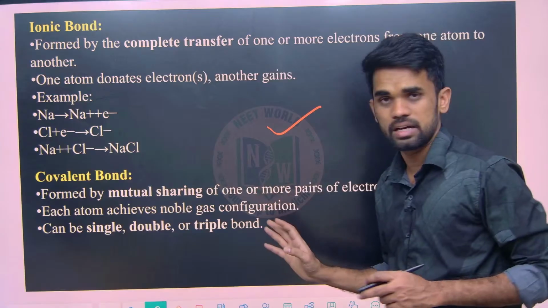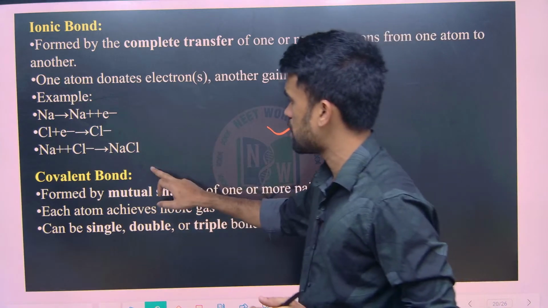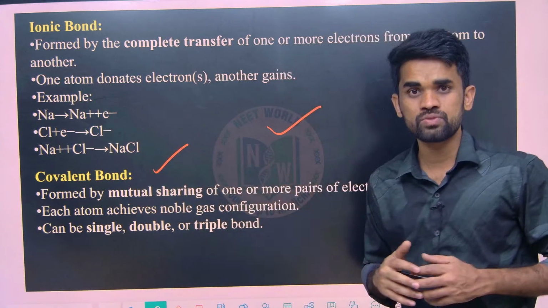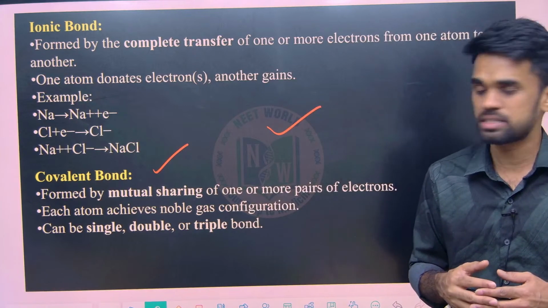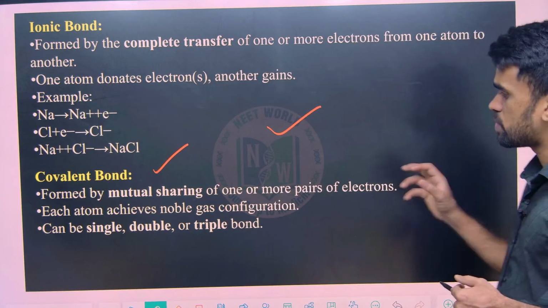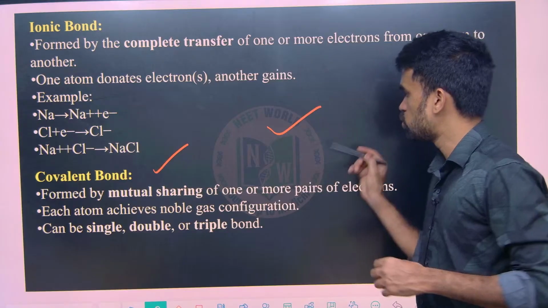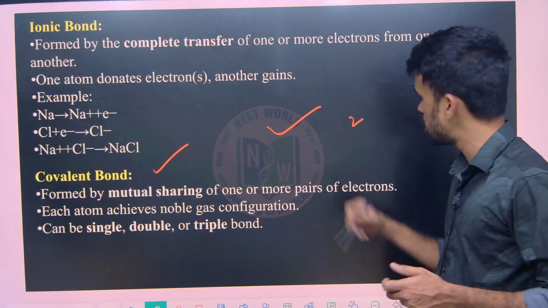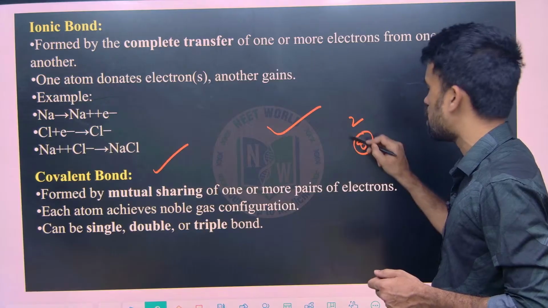Already we discussed everything about covalent bonds and ionic bonds. So how is a covalent bond formed? By mutual sharing of electrons, right? So when they mutually share, they are going to get duplet configuration in the case of hydrogen and octet configuration in all other cases.